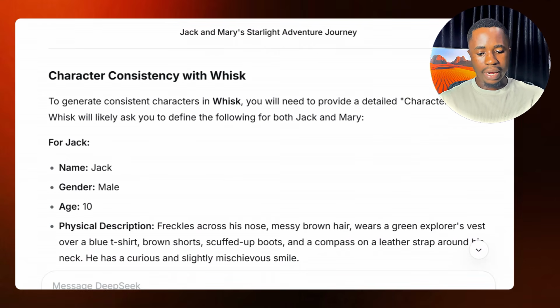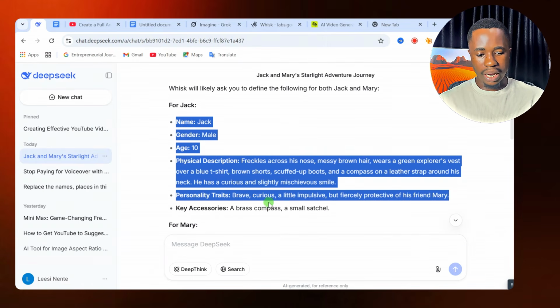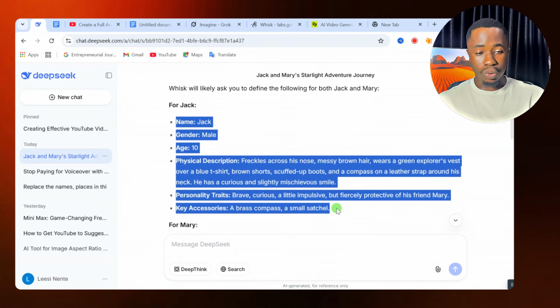You are going to go here and then you start highlighting from the name Jack. This is the prompt we are going to use to create a consistent character for Jack, which is the first character for our video. Now you are going to go to Whisk.